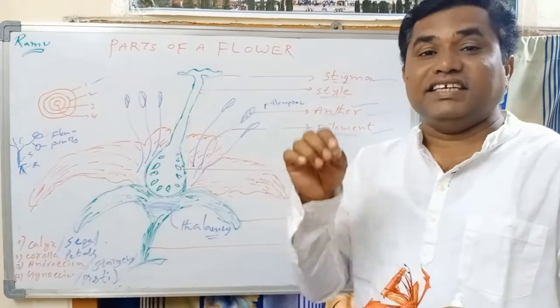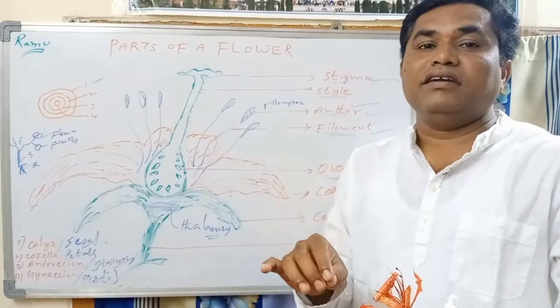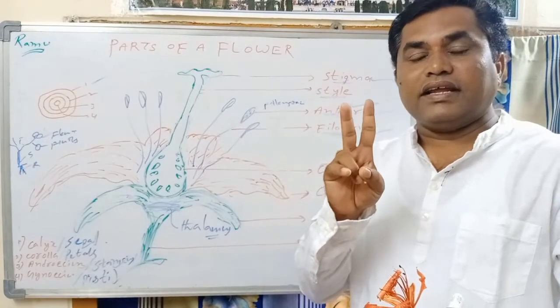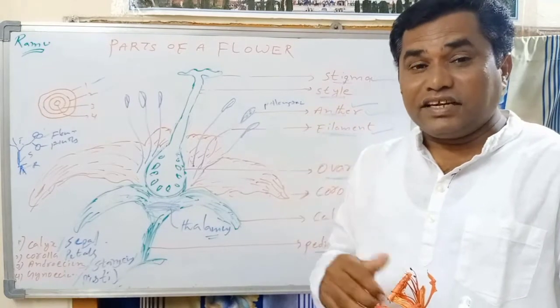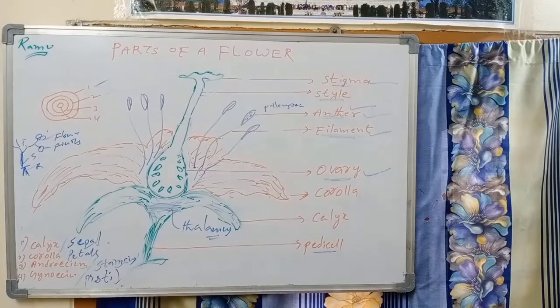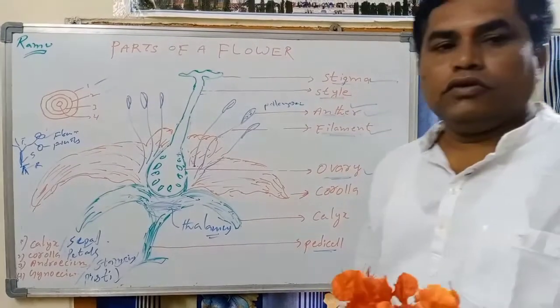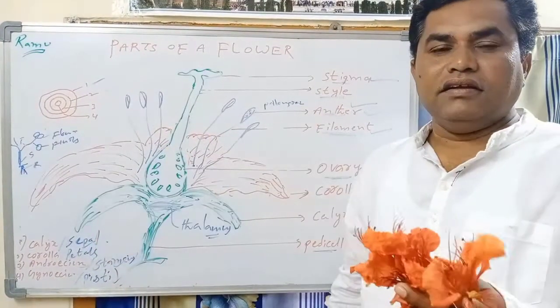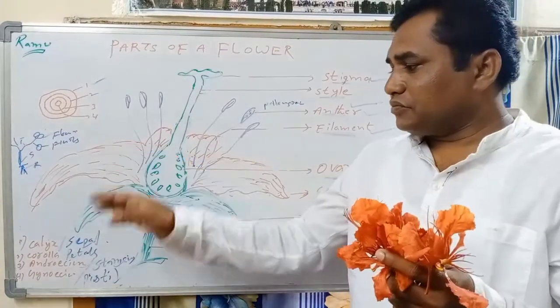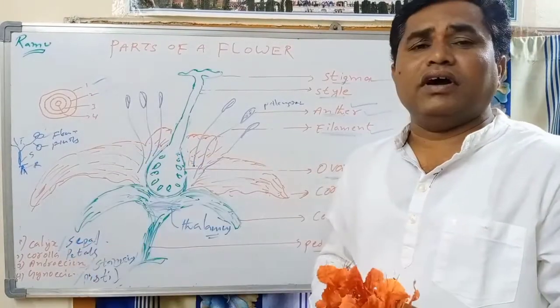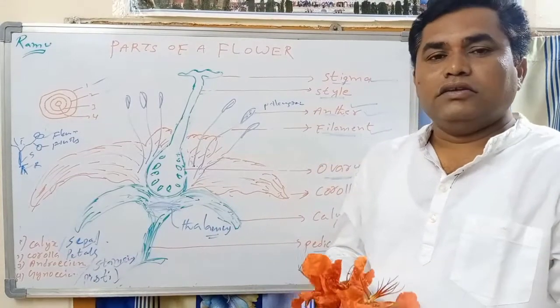So what are the essential floral parts of the flower? Two: gynoecium and androecium. What are the non-essential floral parts? That is calyx and corolla.